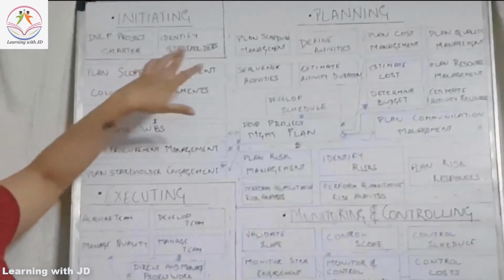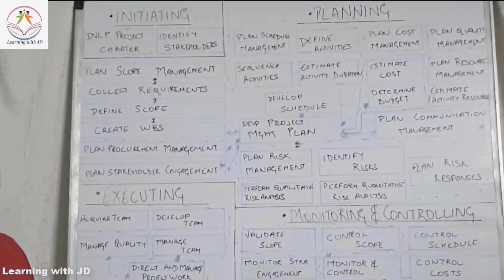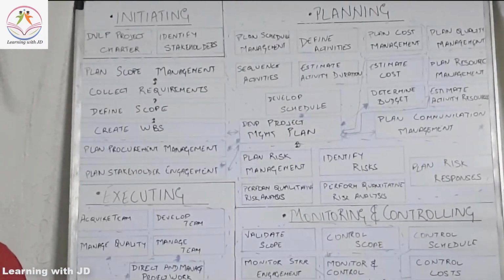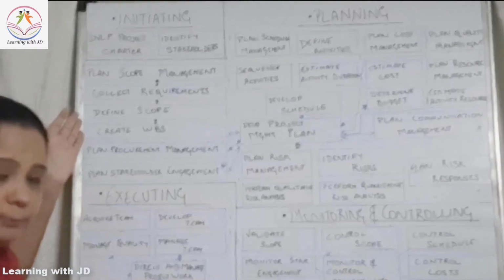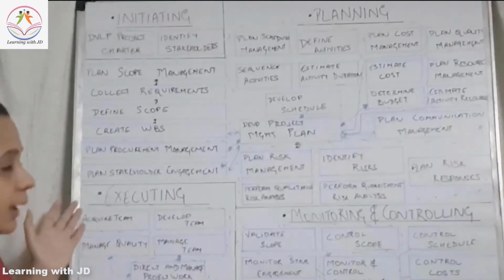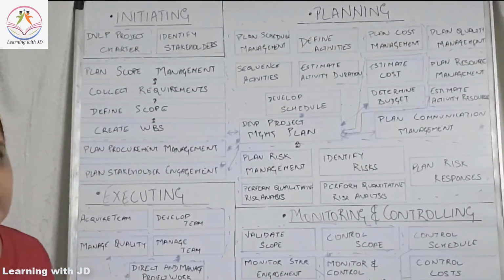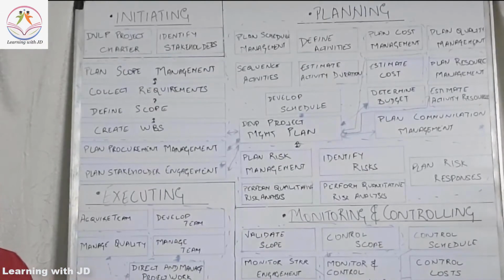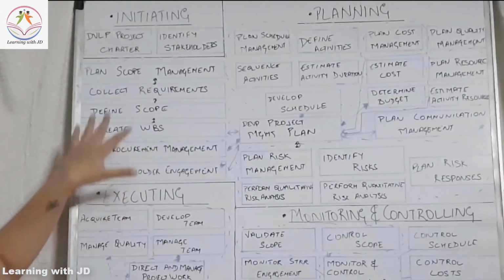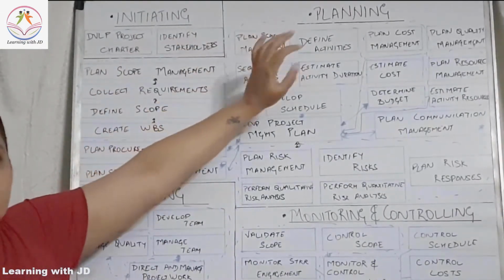So plan scope management, you're going to first plan how you're going to manage your scope. Then you're going to collect the requirements. After collecting the requirements, you will define the scope as to what your entire scope is all about. And you're going to create WBS. Now once you create the WBS, your entire scope is at a level where a person or a team can manage it. Moving forward from the scope, you directly jump to schedule.